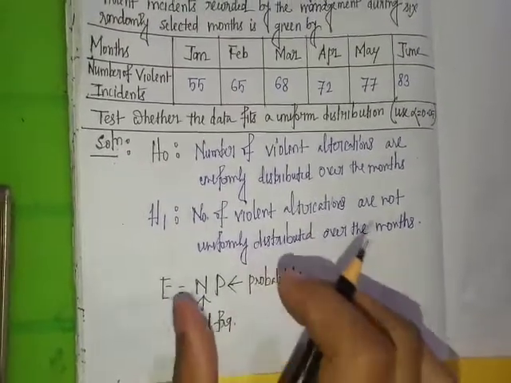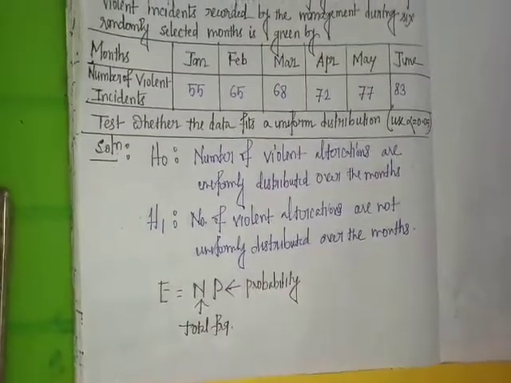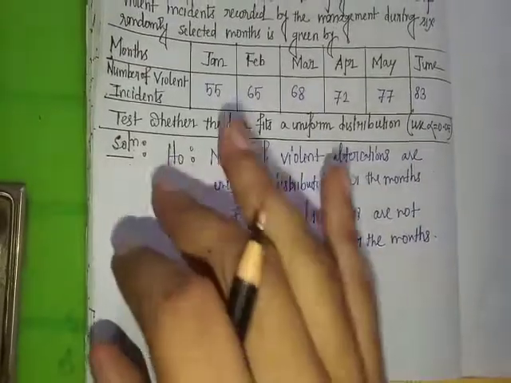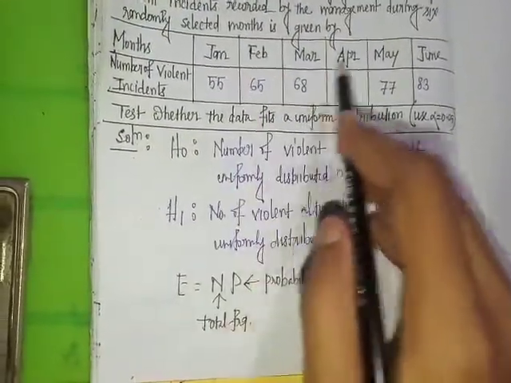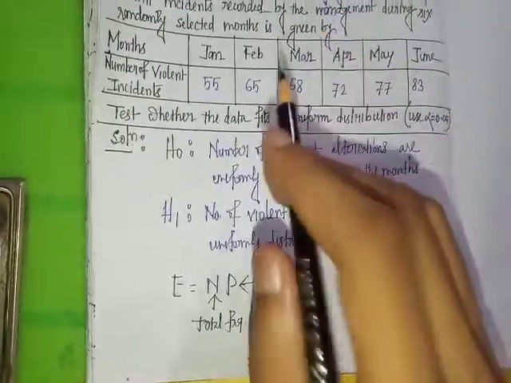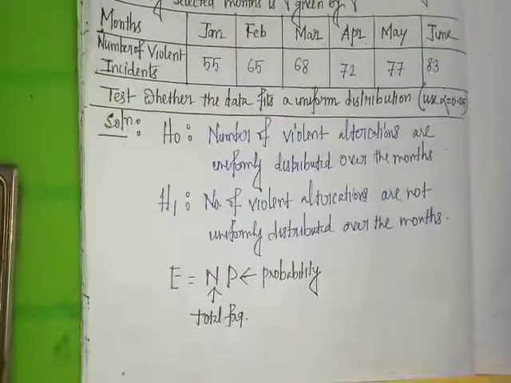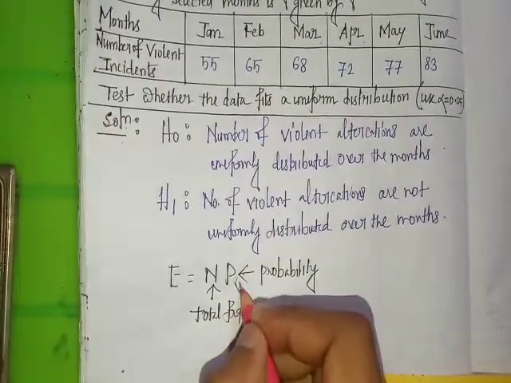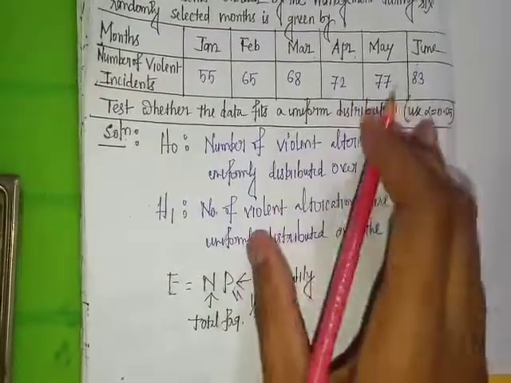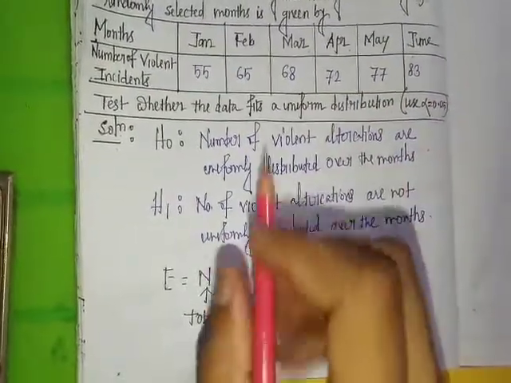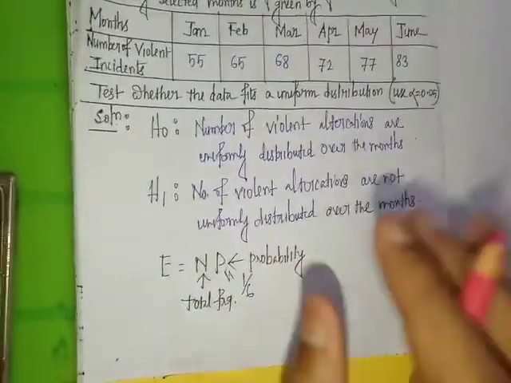Here in our question, there is a 6 month period: January, February, March, April, May, June. So the probability of 1 month is 1 by 6. So p equal to 1 by 6.